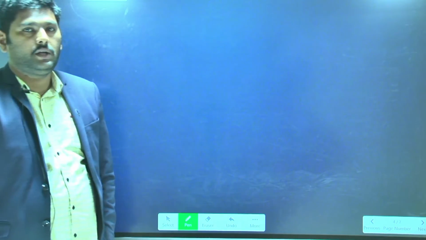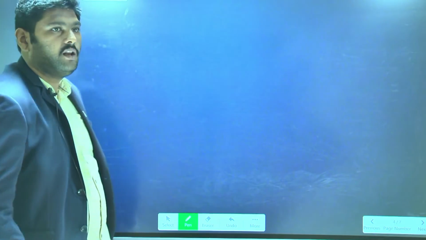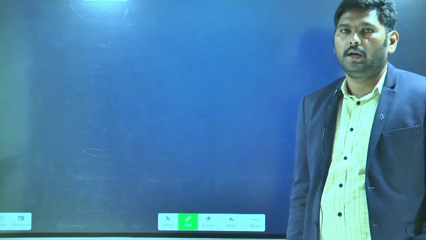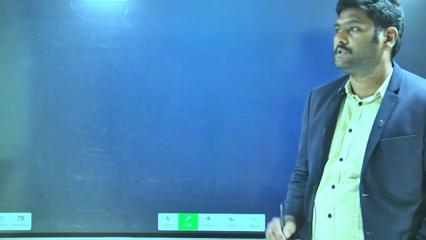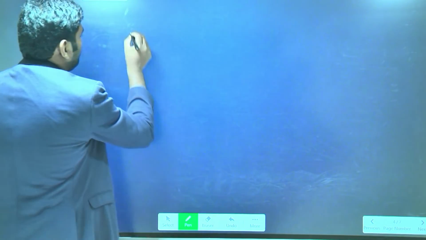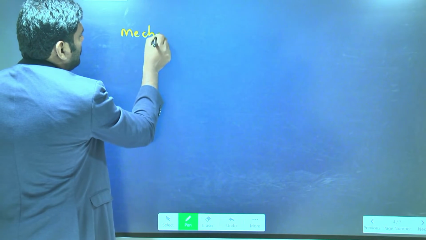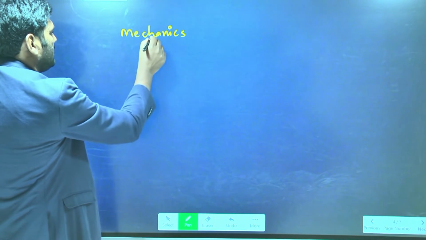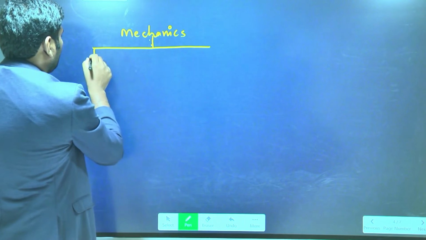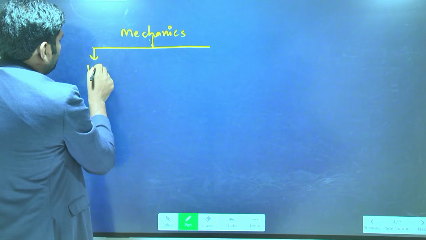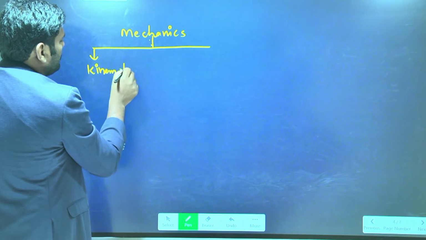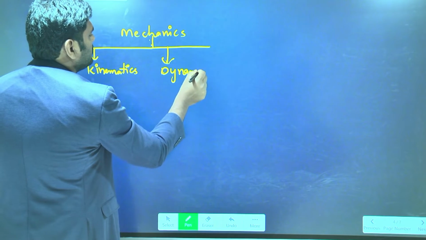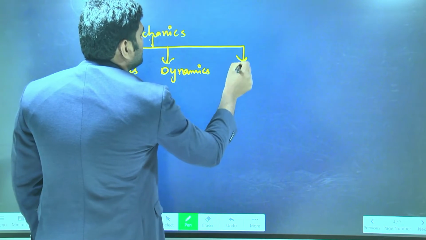Actually we are talking about the mechanics branch, because in IIT foundation mechanics is the first lesson. So I'll start the mechanics branch. This mechanics has three branches: one is kinematics, second one is dynamics, third one is statics.